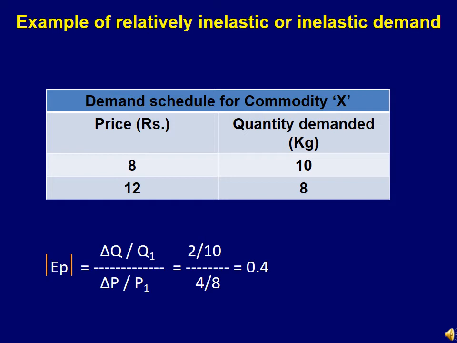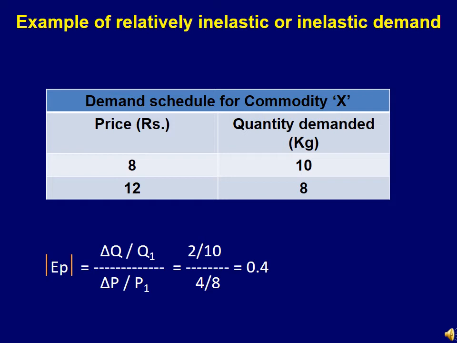And when the price of rice increased to 12 rupees, then the quantity demanded of rice decreased to 8 kg. So when the price was 8 rupees, the corresponding quantity demanded was 10 kg, and when the price was 12 rupees, the corresponding quantity demanded of rice was 8 kg.